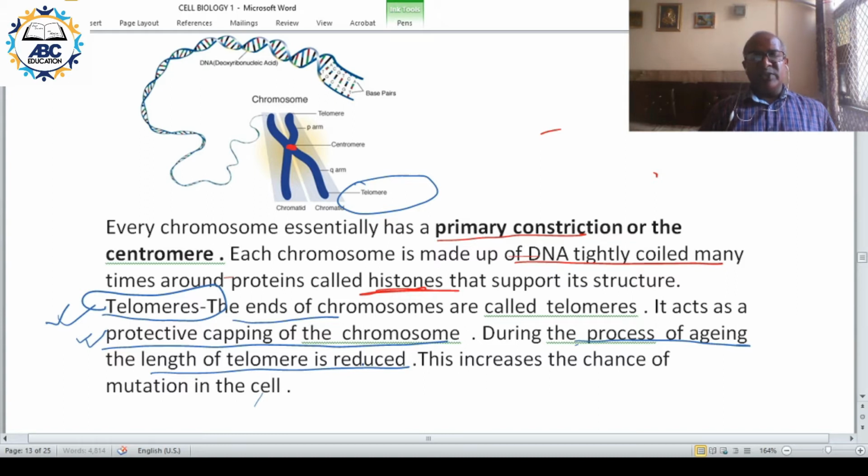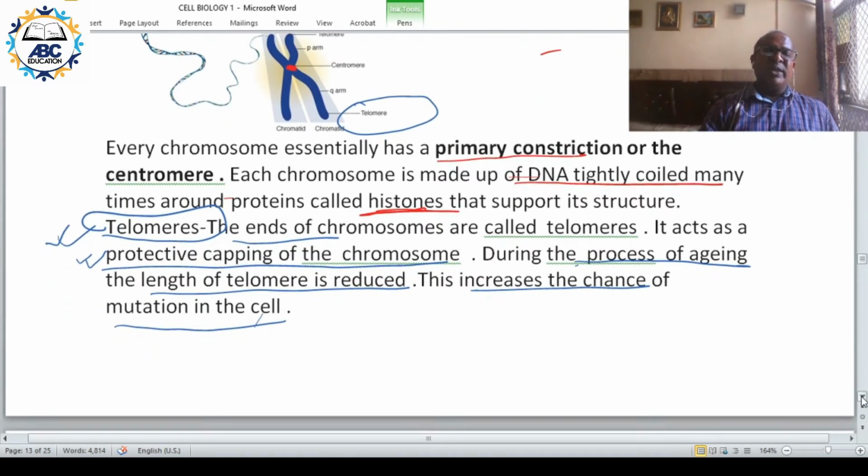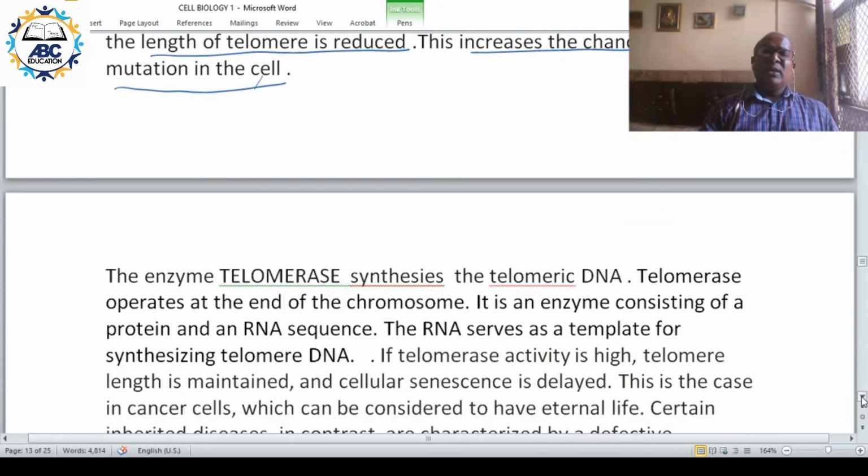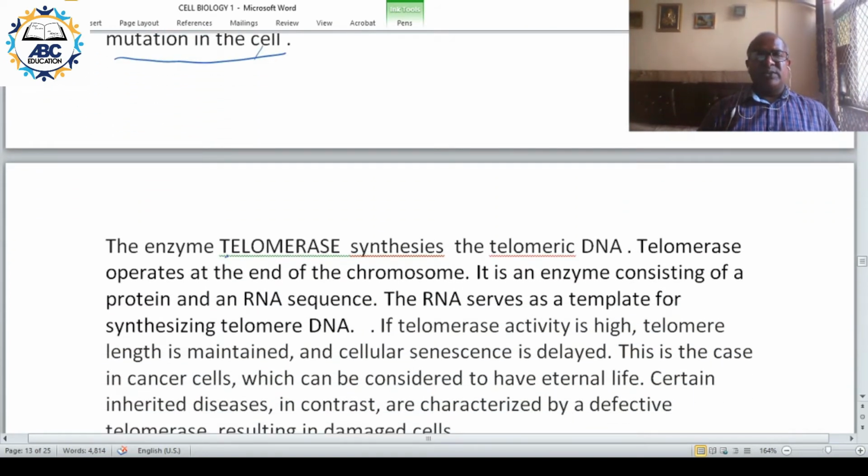So as the cell ages, the length of telomere is reduced, and this increases the chance of mutation in the cell. As one ages, the length of telomere will be reduced, and therefore the chance of mutation or change in DNA will increase. There is an enzyme called telomerase, and this synthesizes the telomeric DNA. It makes telomeric DNA, and this is operating at the end of chromosome.